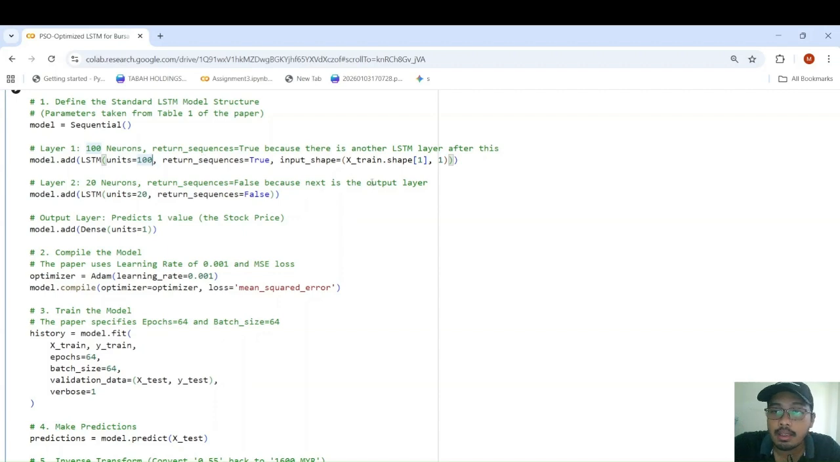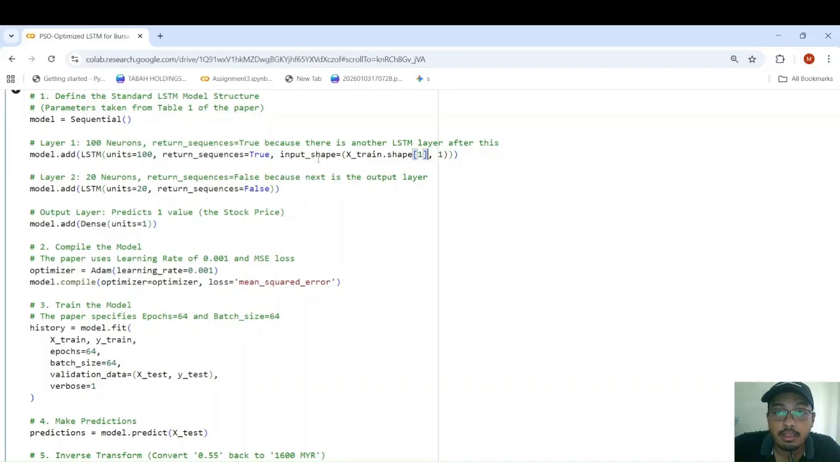So because we are stacking another LSTM after this, because we have another layer that we want to give the steps to, we need the full sequence. So that's why we make return sequences true. This just tells the number of features per time step, which is 1. That is the 1 is the stop price.